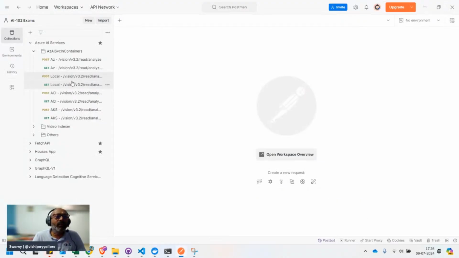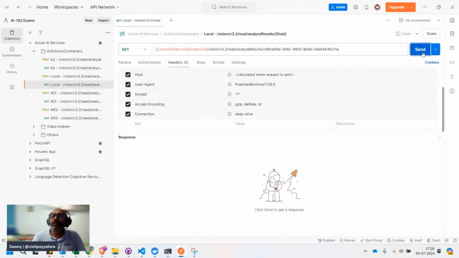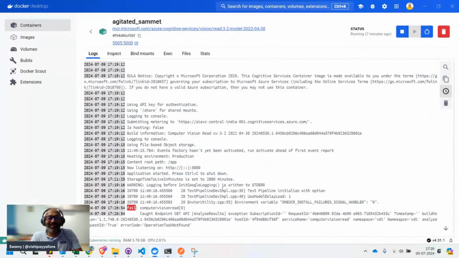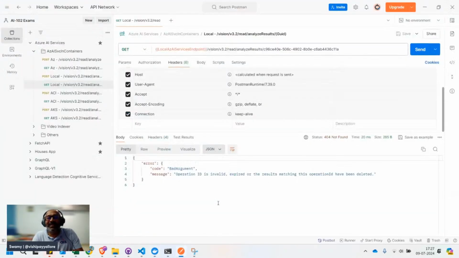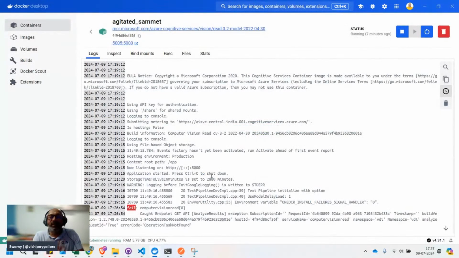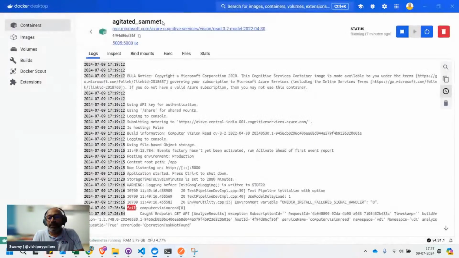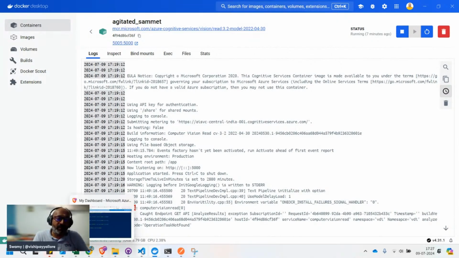If not, I'll do a send. Okay, there you go. It started failing. So now periodically it tries to send the messages, and we'll see a lot of failures because it says that the key itself is invalid. We don't need to hit it, but periodically the metering information goes, and that's where it throws errors here. We'll come back after some time, and we'll see that.